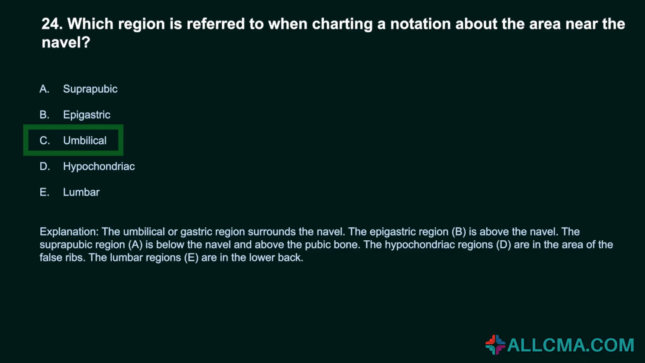The epigastric region, B, is above the navel. The suprapubic region, A, is below the navel and above the pubic bone. The hypochondriac regions, D, are in the area of the false ribs. The lumbar regions, E, are in the lower back.